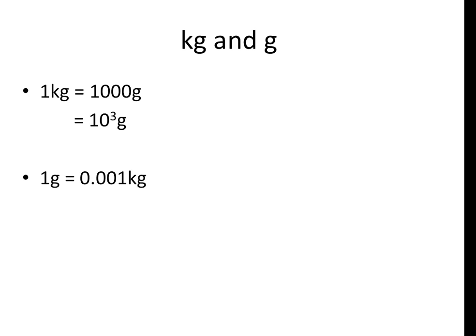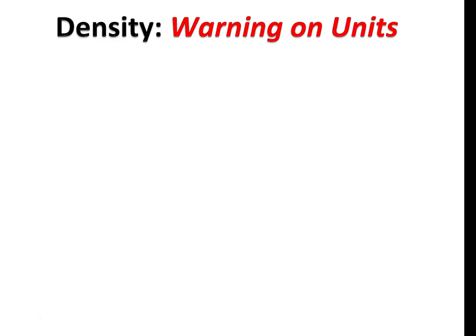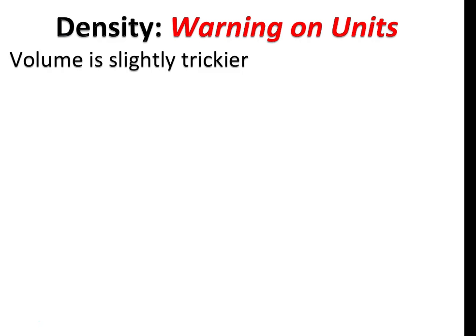Now the first one, kilograms and grams, should be relatively simple. 1 kilogram is 1,000 grams, so therefore that's 10 to the 3 grams. Equally, 1 gram is 0.001 kilograms, which in standard form is, of course, 10 to the -3 kilograms. So that one's quite simple. However, converting from centimetres cubed to metres cubed trips a lot of people up. Volume definitely is slightly trickier.